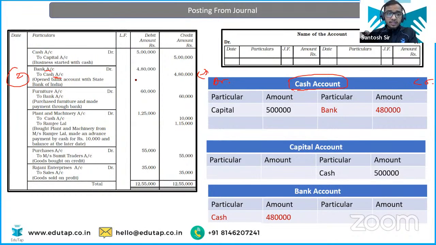In this case, cash is credited, so you will enter onto the credit side of the cash account. And you will debit obviously your bank, so you will write bank here. It represents that the cash account is getting credited by bank by 4,80,000. Clear?